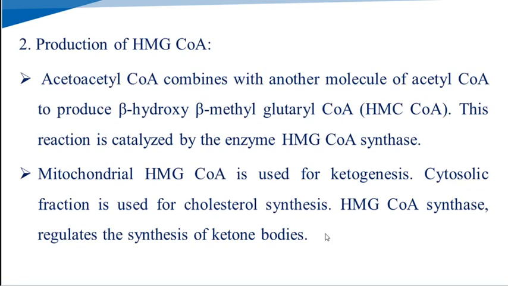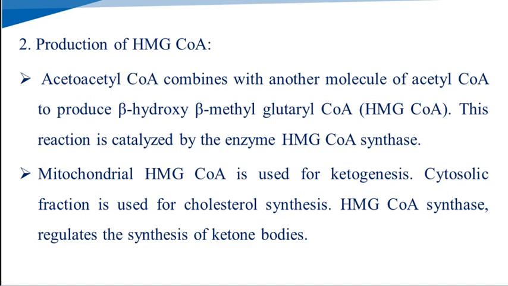The second step is the production of HMG-CoA. In that reaction, acetoacetyl coenzyme A combines with another molecule of acetyl coenzyme A, which produces beta hydroxy beta methyl glutaryl coenzyme A, that is the HMG-CoA. Again, beta hydroxy beta methyl glutaryl coenzyme A. This reaction is catalyzed by the HMG-CoA synthetase enzyme.